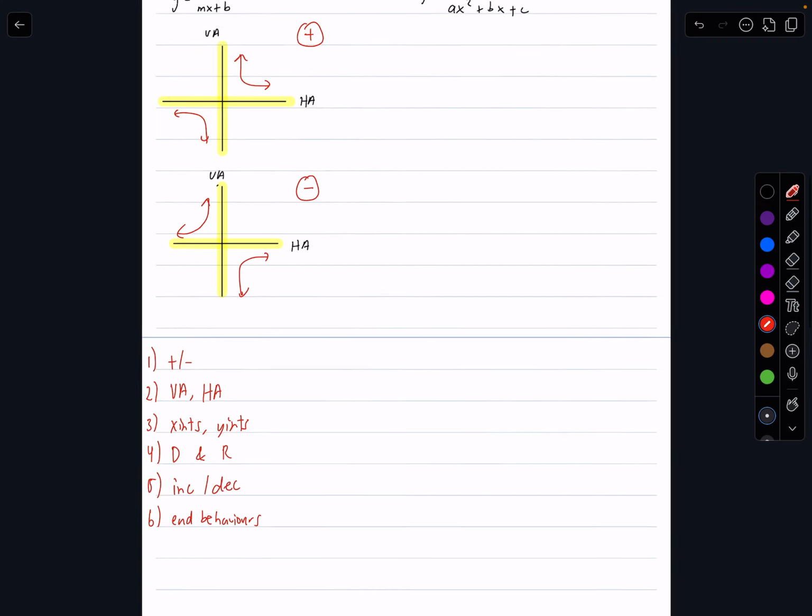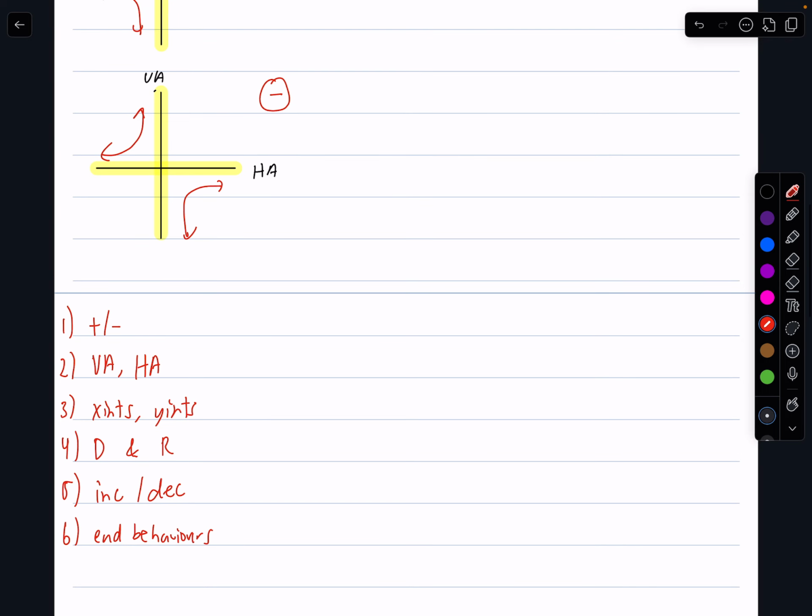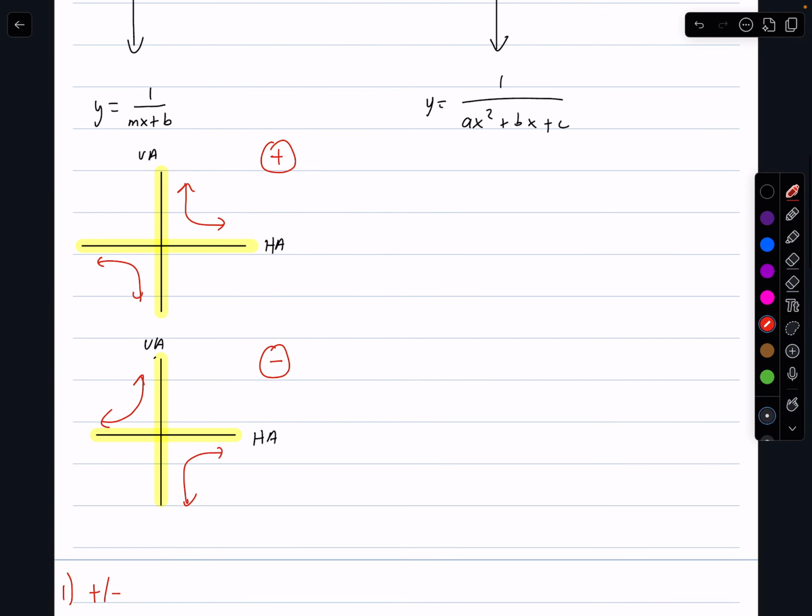Now, for this particular lesson, we're not going to get into all of these 6 things, but this is what we're going to need to know as we go into the later parts of chapter 5. But for now, what I want you guys to know is what does a positive reciprocal linear function look like? And what does a negative reciprocal linear function look like?